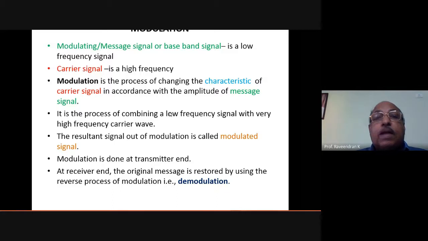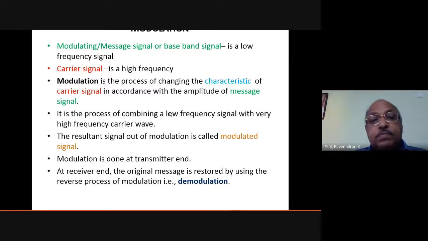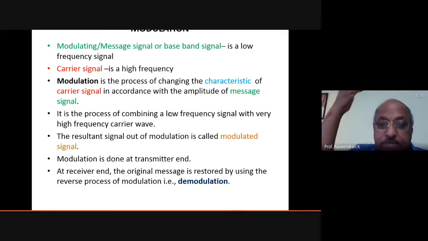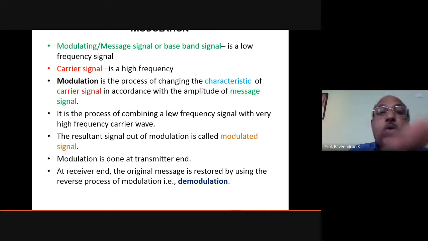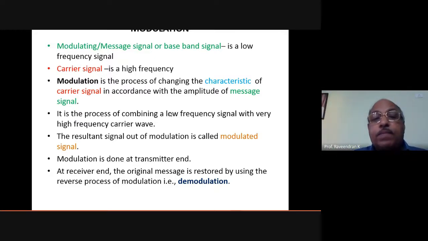Then, what is meant by carrier signal? Carrier signal is another signal having very high frequency compared to the audio signal, and this signal has high energy. Audio signal is associated with small energy because its frequency is very low. Follow my point.